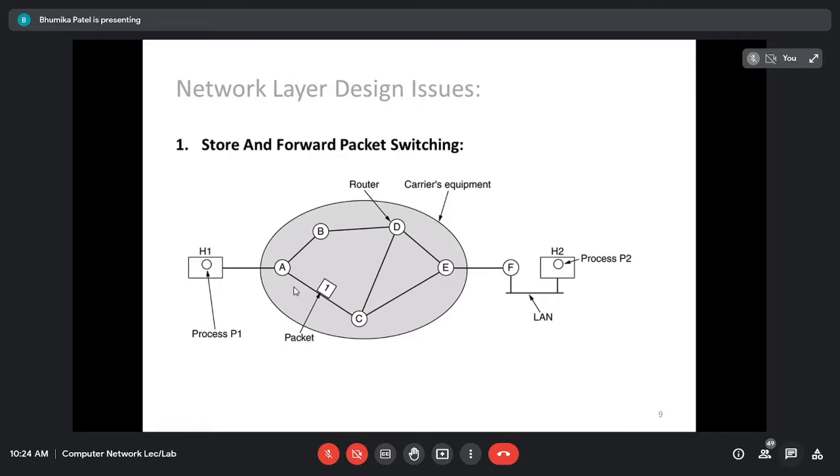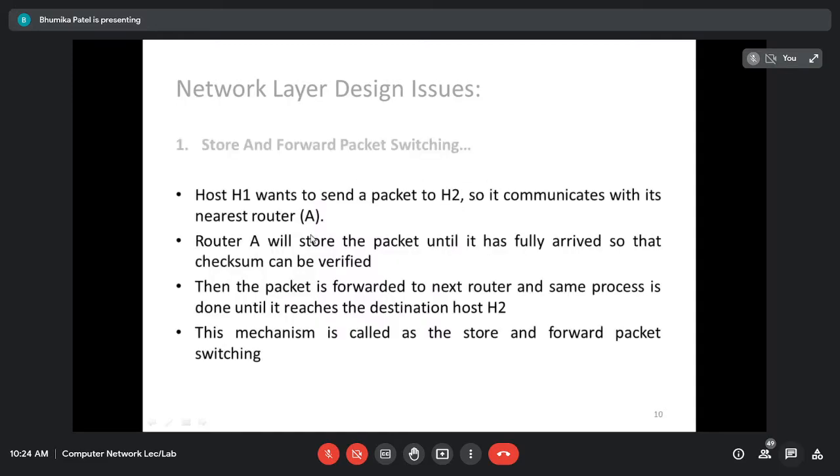It is a very simple thing. Until the packet fully arrives, store it. Once the whole packet has fully arrived, verify the checksum, and then forward the packet. Right? That is called packet switching. We are switching the packets from router to router until it is delivered to the destination host. That is the first issue that has to be dealt with by the network layer. I have only written that down.